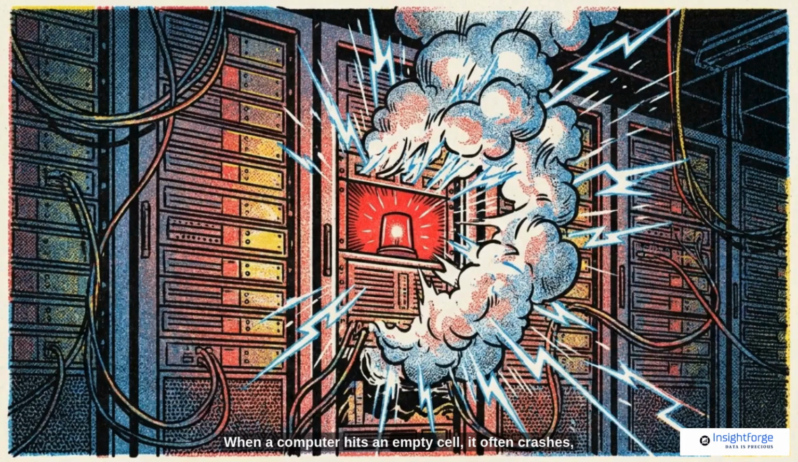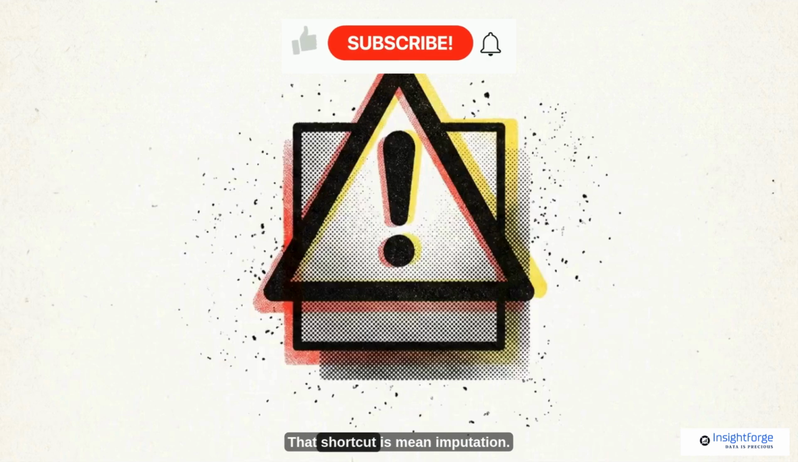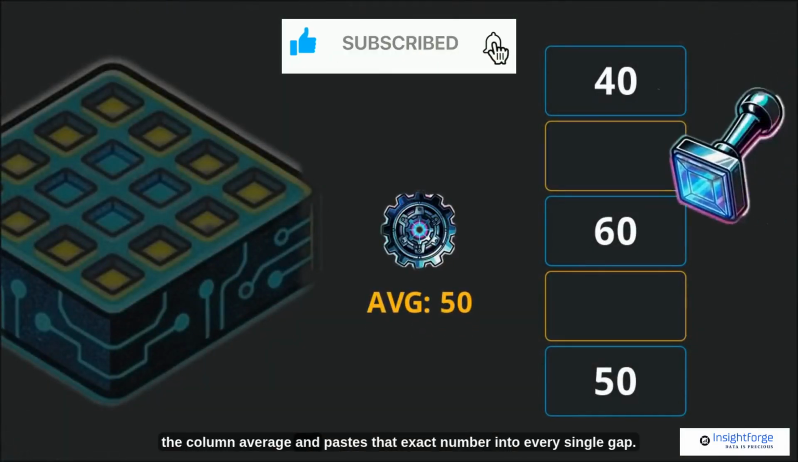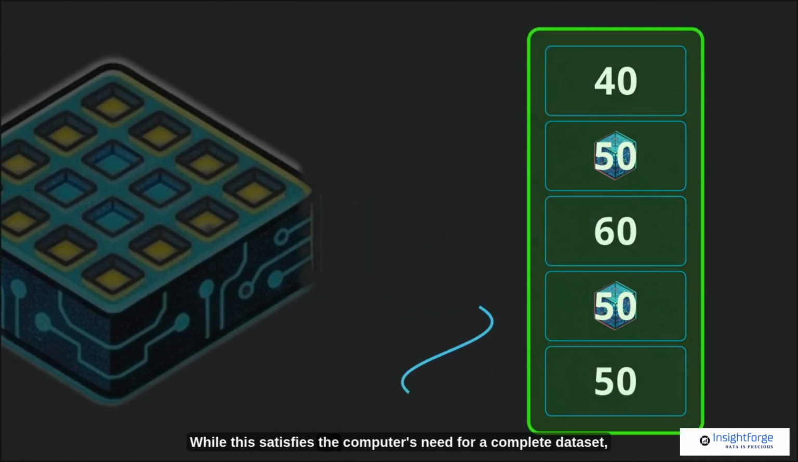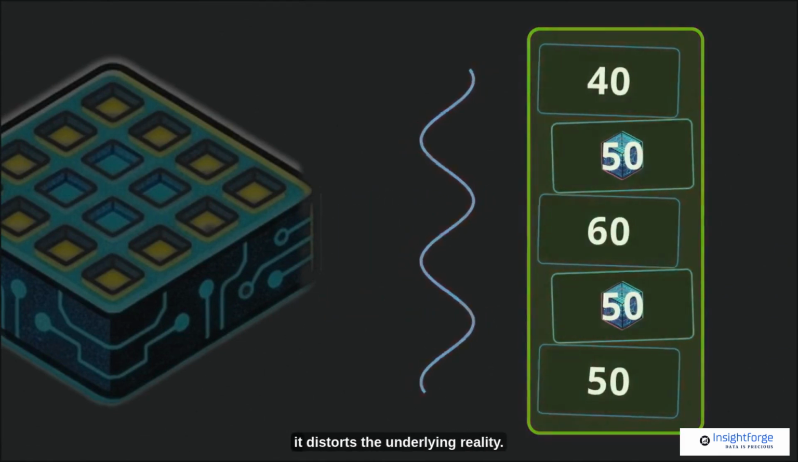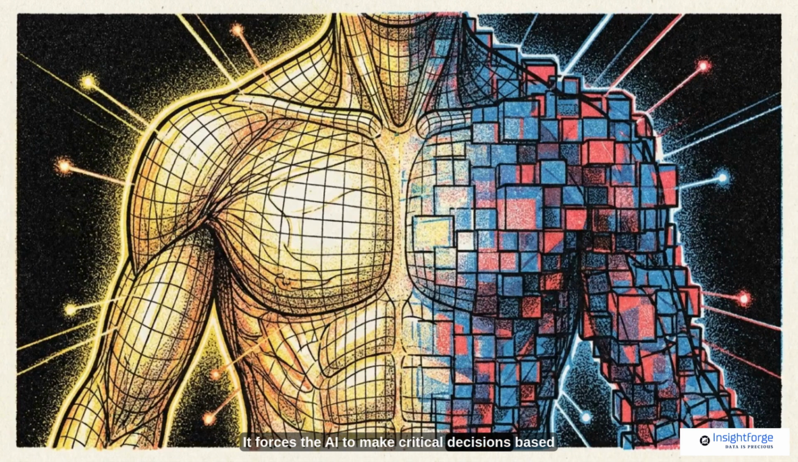When a computer hits an empty cell, it often crashes, forcing developers to use a technical shortcut to keep the system running. That shortcut is mean imputation. The system calculates the column average and pastes that exact number into every single gap. While this satisfies the computer's need for a complete dataset, it distorts the underlying reality. It forces the AI to make critical decisions based on a false representation of the patient.